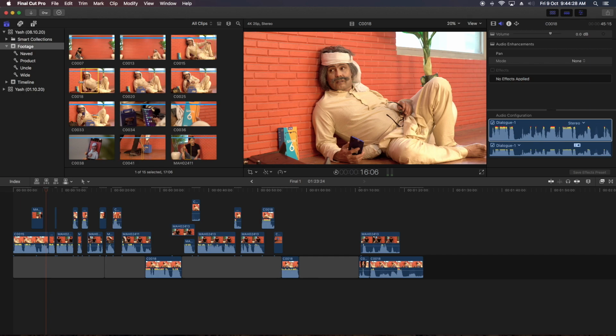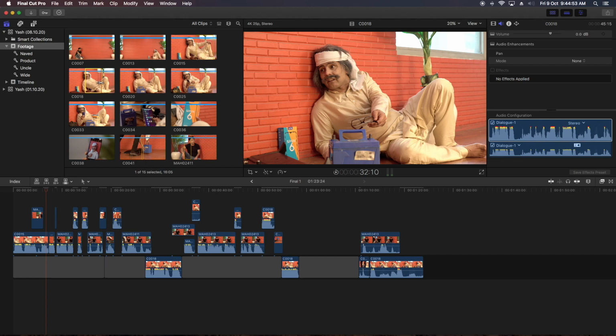So this is how we'll loop play from in to out. Okay, now the second part: if I want to change this in point or out point, what I have to do is, again I have to decide my new in point and press I, so it will shift to the new in point, and in the same way it will shift to the new out point.